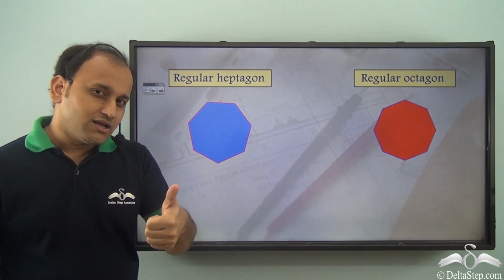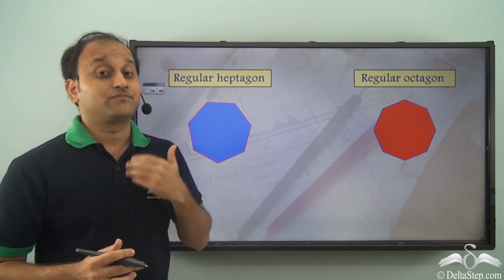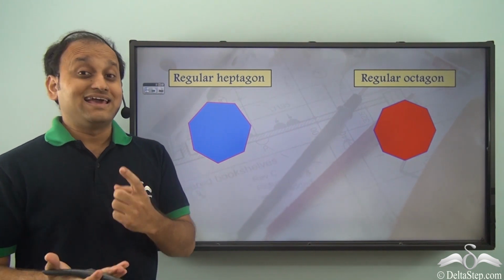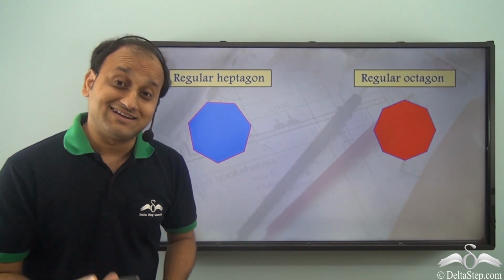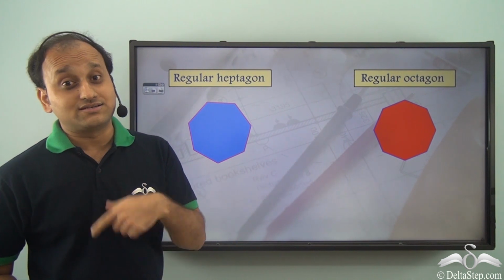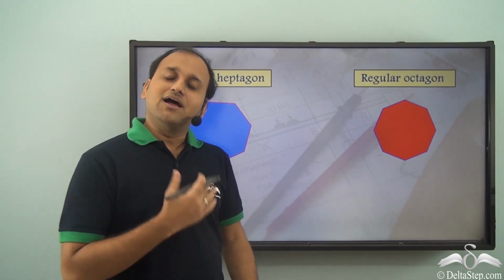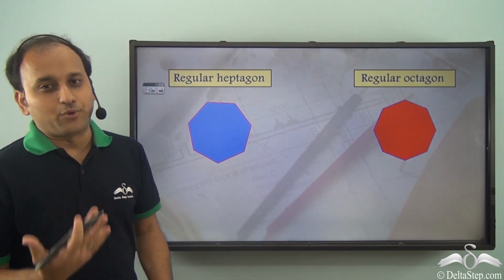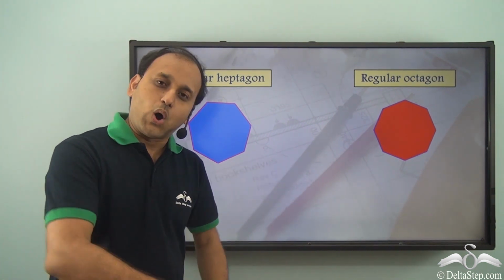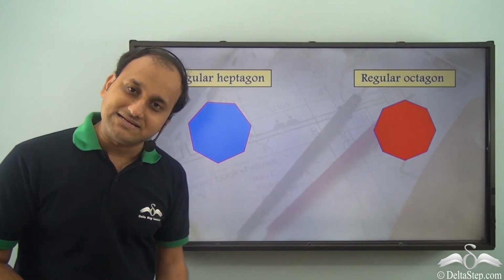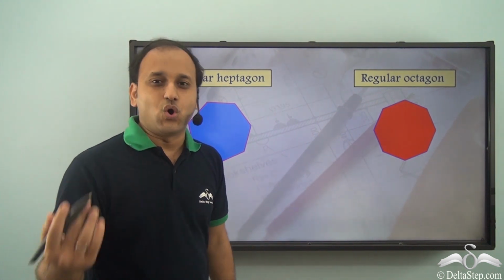So, for a triangle, it's an equilateral triangle. For a quadrilateral, it's a square. Whenever it is a regular quadrilateral, we call it a square. But apart from that, all the different polygons are called regular or irregular. So, a regular pentagon, regular hexagon, and so on.